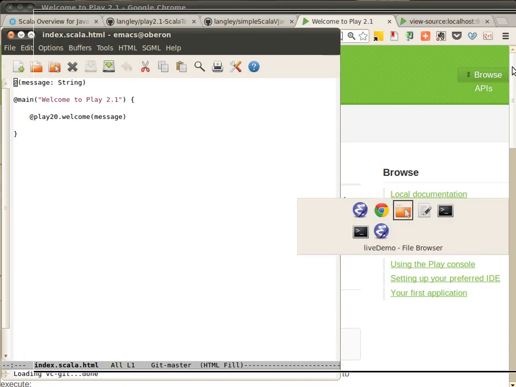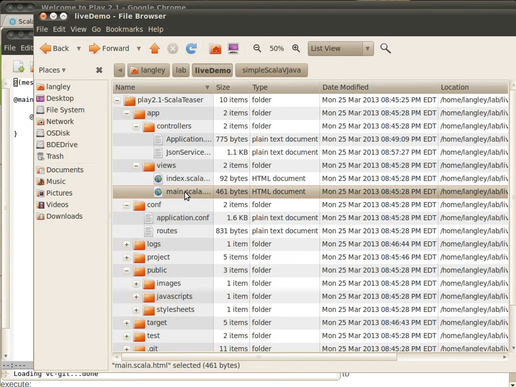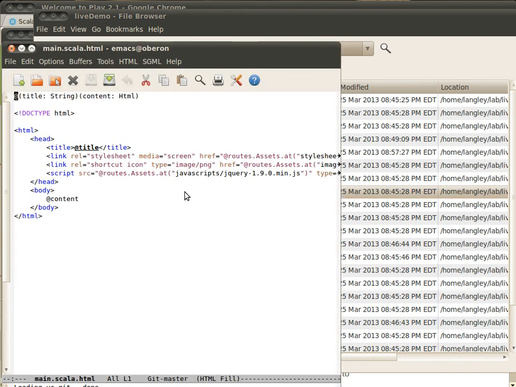Let's look at what main was. It turns out that this Play web framework is a templating system, and so here you see the title coming in, you see content, so the whole thing's wrapped. We're either typing Scala when you see the @ sign, or we're typing HTML. So very simply mix the two. It ends up providing a great system for quickly doing all the simple things you want to do with a web application very easily and in a very natural way.